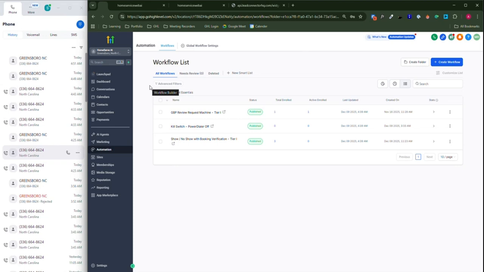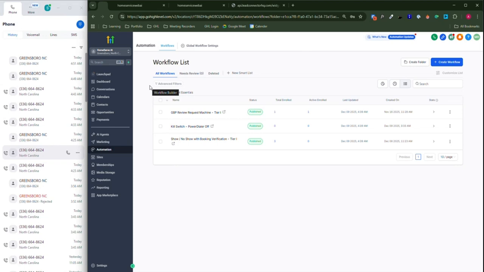In any scenario, if the customer books a call, we send the customer a confirmation email and a confirmation SMS about the booking. We do a reminder sequence of 24 hours, 1 hour, and 15 minutes before the call. And then lastly, when the product is completed, we send them a Google Business Profile review request.